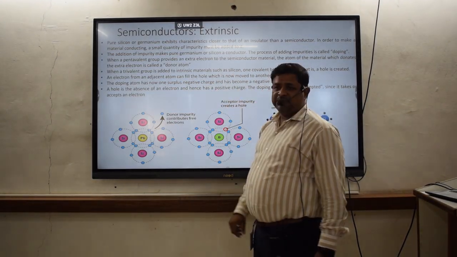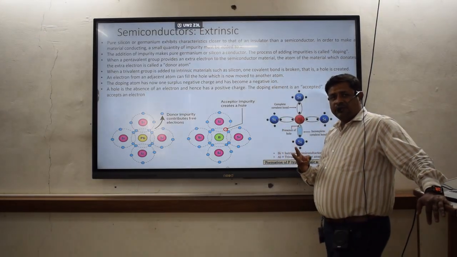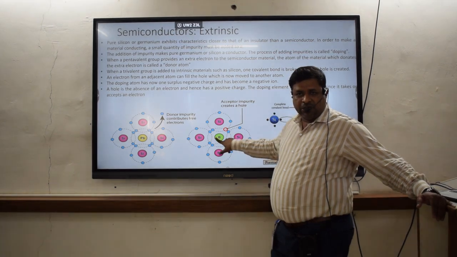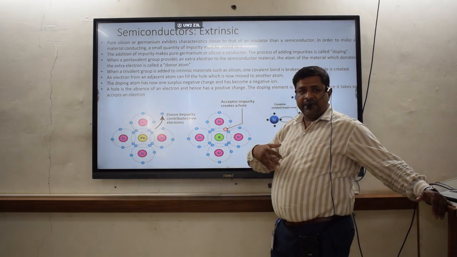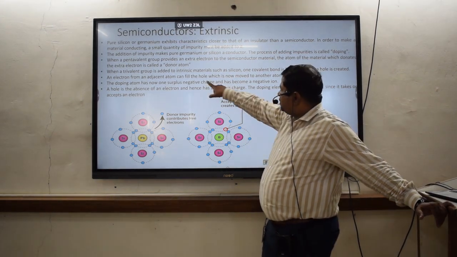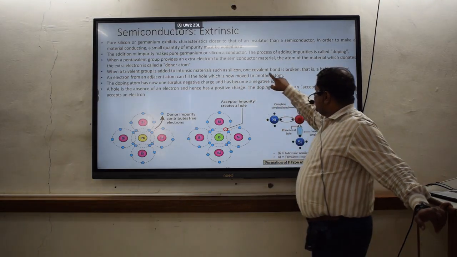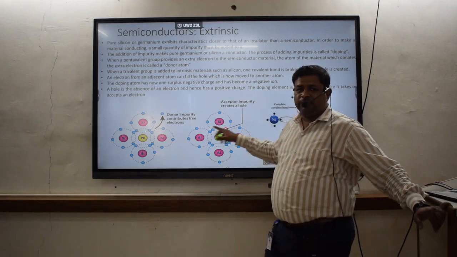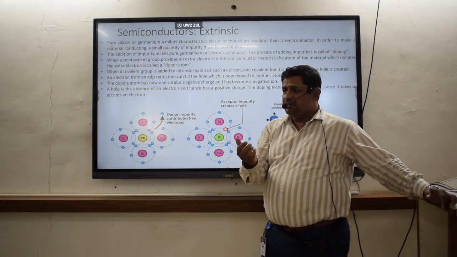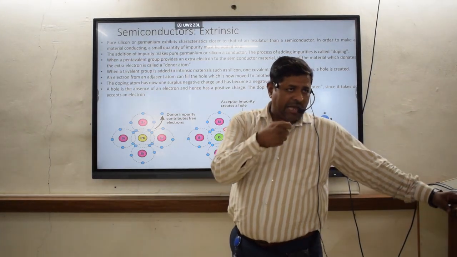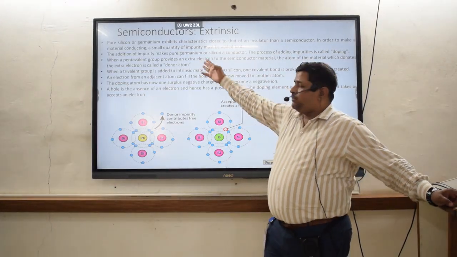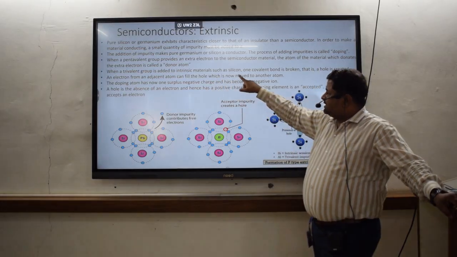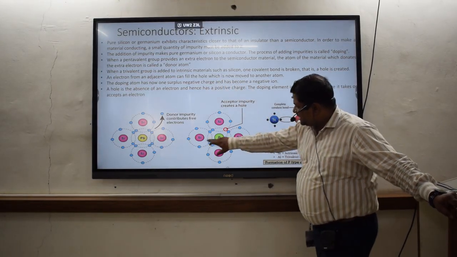When a trivalent group is added, trivalent means 3 electrons are in the outer shell, like boron. There are 3 electrons in the outer shell of boron, so it is accepting the electron, such as from silicon. One covalent bond is broken, that is, a hole is going to be created. That means there is a chance to add one extra electron from a pentavalent material. So when a trivalent group is added to an intrinsic material such as silicon, boron is added to the silicon.